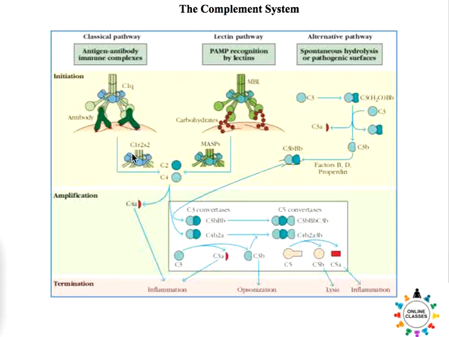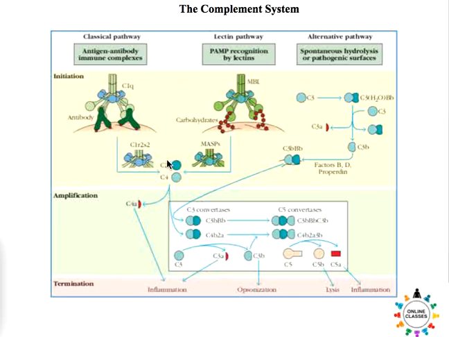When this proteolytic cleavage occurs, they have the potential to join with C2. C2 is another component in the cascade of the classical pathway, followed by joining with C4.